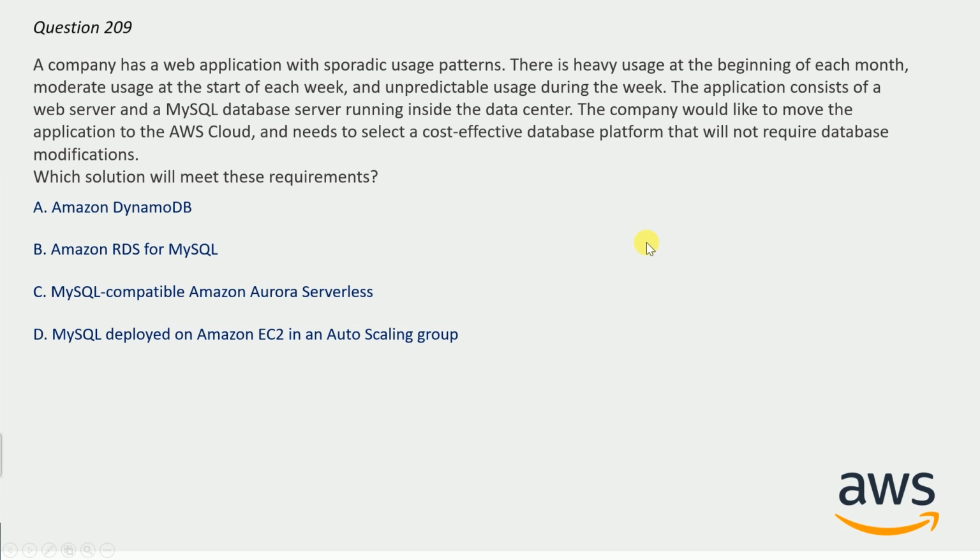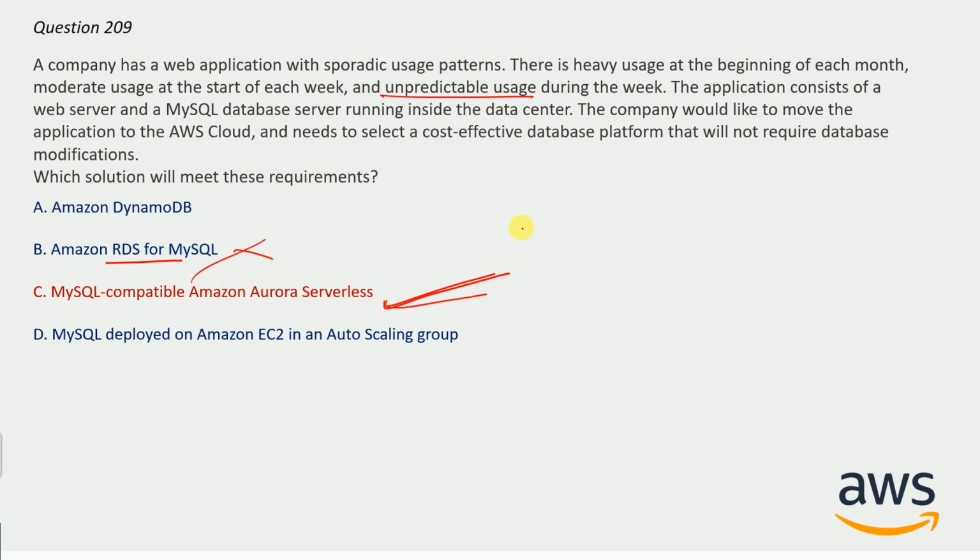And let me reveal the correct answer for you. Option C will be the correct answer here, MySQL compatible Amazon Aurora Serverless. So this is the correct answer here. RDS is cheaper than Aurora. That is fine. But the question is about unpredictable load. You can see from here, Aurora Serverless eliminates this option. So option C is correct here.